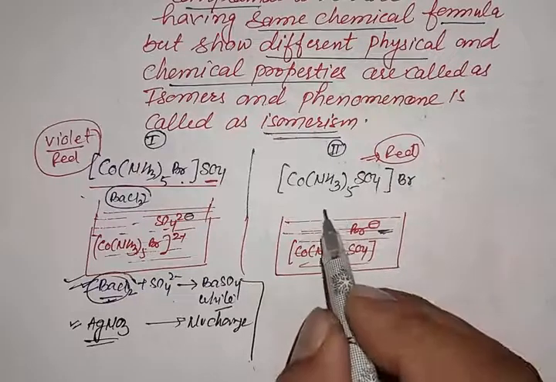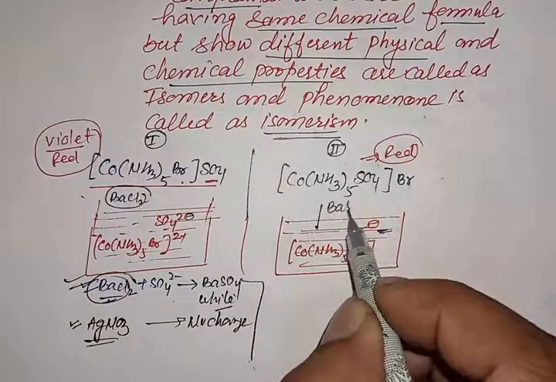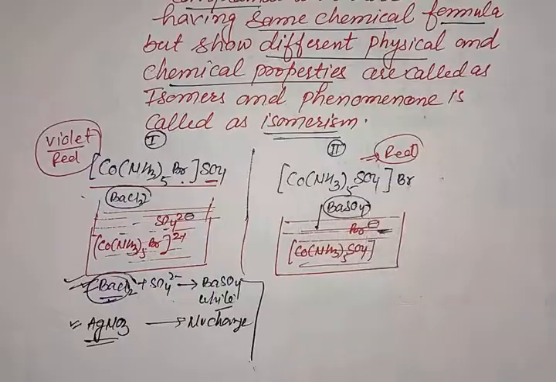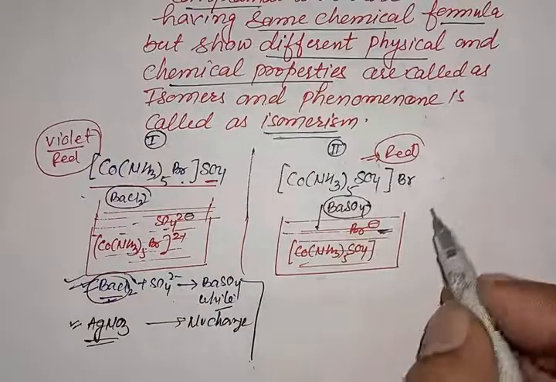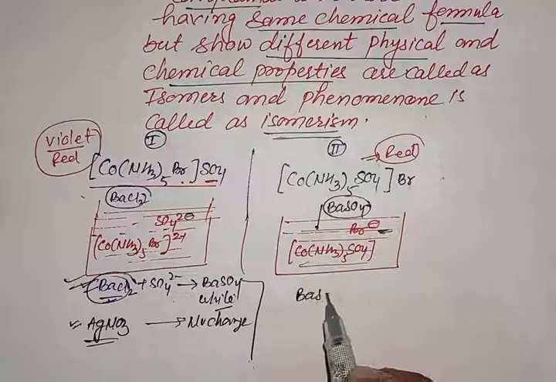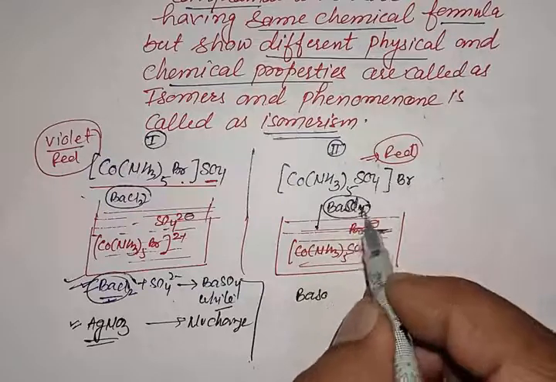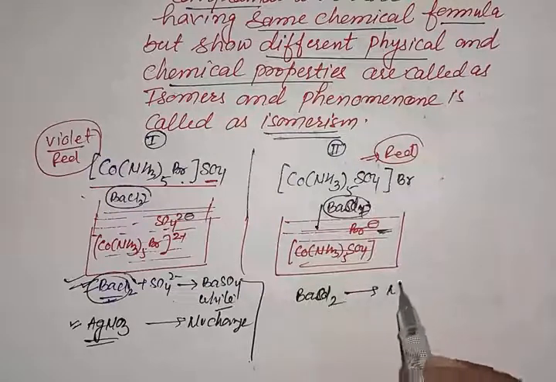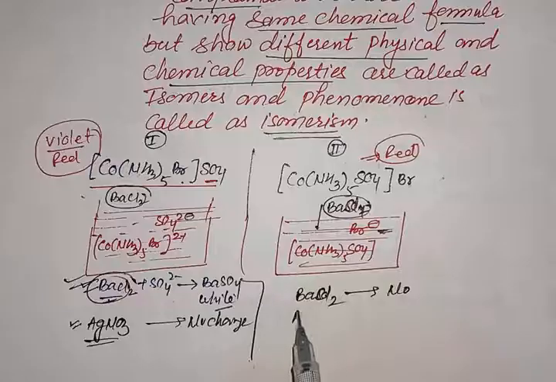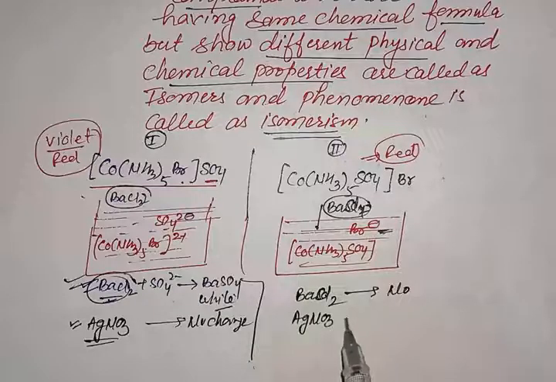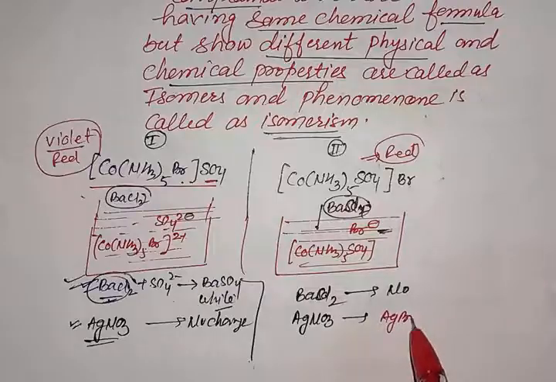In a similar manner, if we add barium chloride solution to the second solution, there will be no precipitate formation. If we add AgNO3 solution, it will form a yellow precipitate of AgBr.